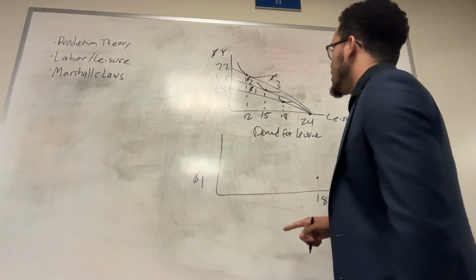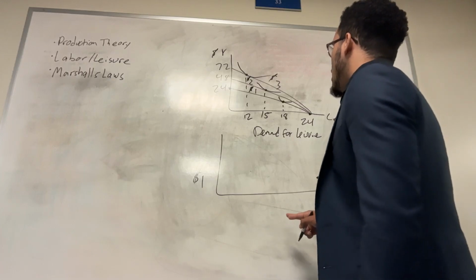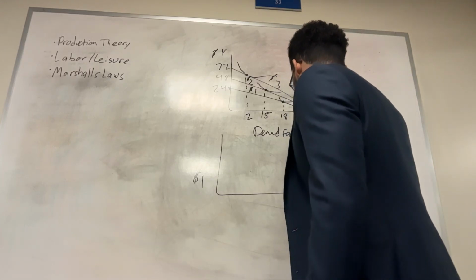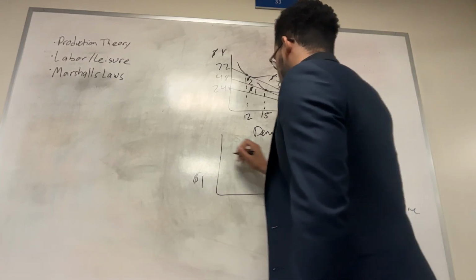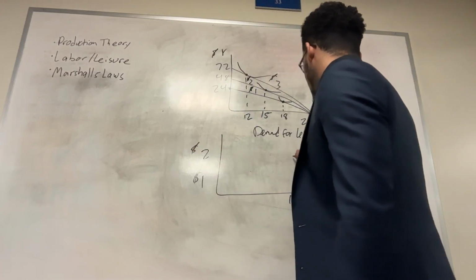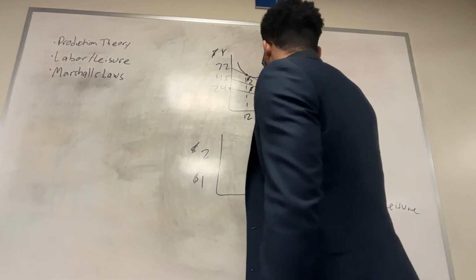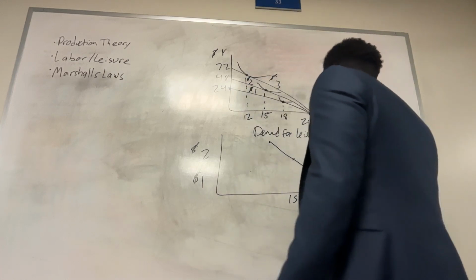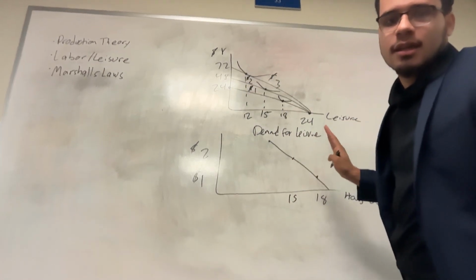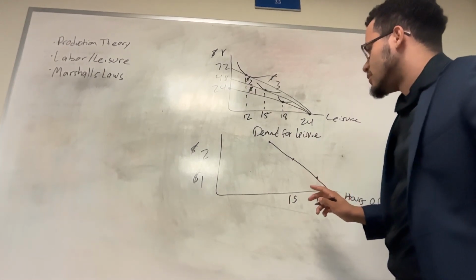And then at $2, we consume 15 hours of leisure. And then at $3, we consume about 12 hours of leisure. So we have a downward sloping demand for leisure.